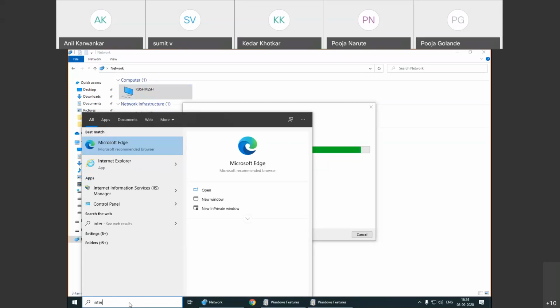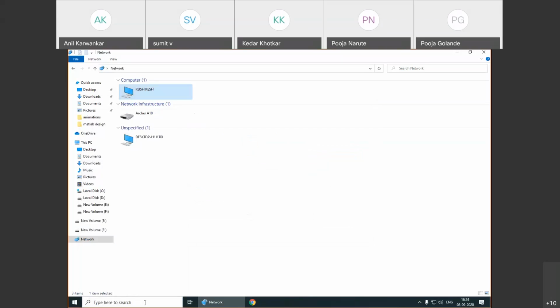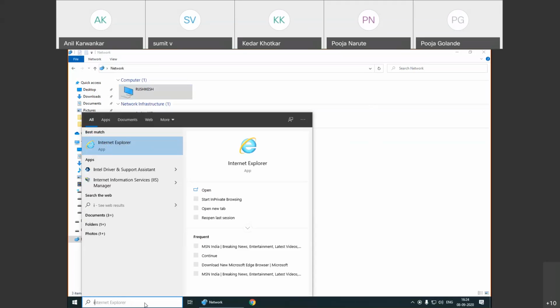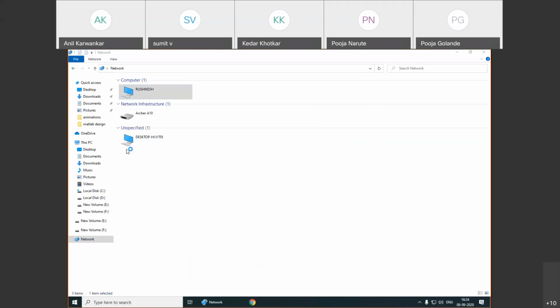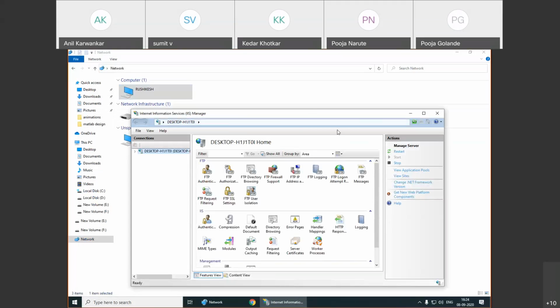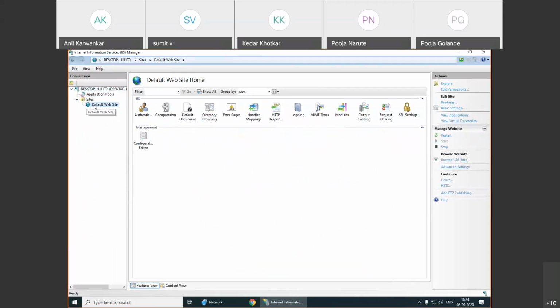IIS Manager. Windows completed. Now we can run Internet Information Services Manager. There are lots of configurations. I will just show you the minimum configurations which are required so that this particular system or device will be the web server.